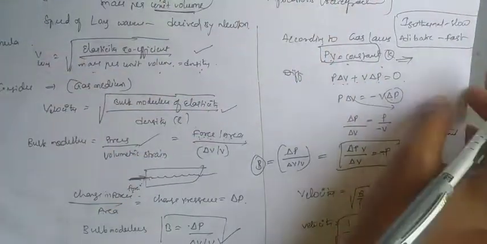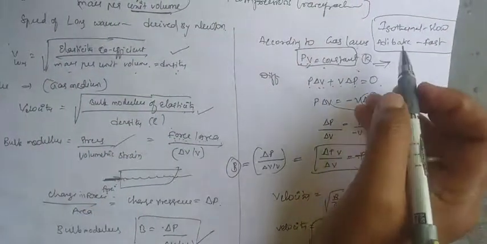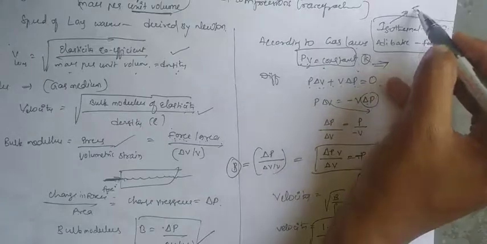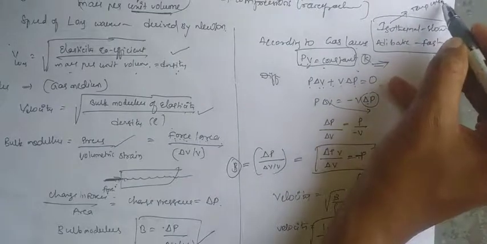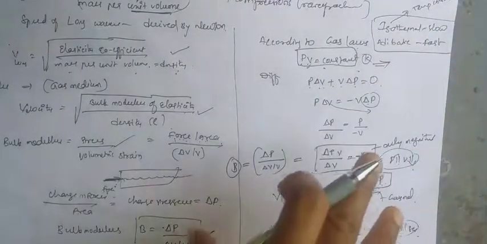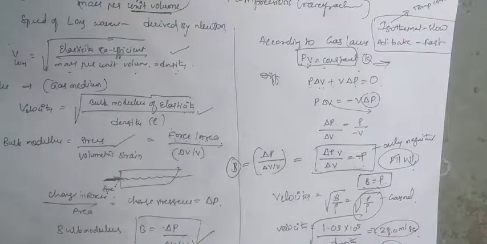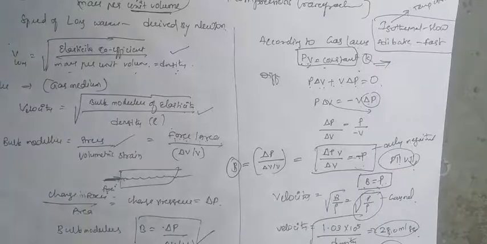For the slow process we take the isothermal, meaning the temperature is constant. He considered that when the sound waves are going in the air, they are exposed to the air, and there is some heat loss, but he considered that the temperature does not change.